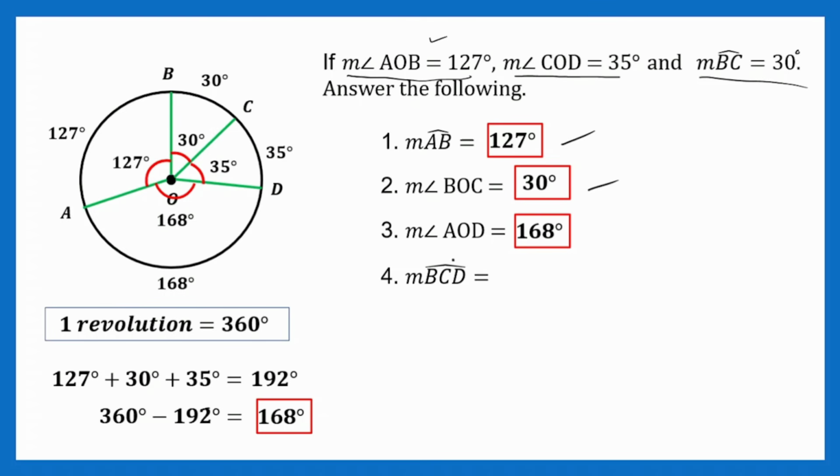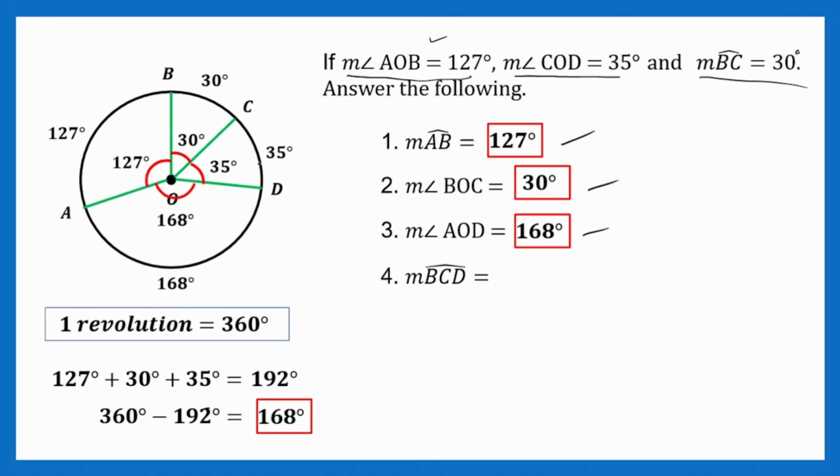That is 168 degrees. So, check tayo dyan. Last one, measure of BCD. So, ito lang may kaunting gagawin tayo dyan. So, we have B, C, and D. So, since arc yan, ito yung pinag-uusapan natin. B, C, and D. Now, kung mapapansin natin, yung BC is 30, yung CD ay 35.